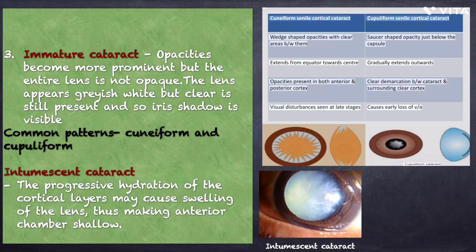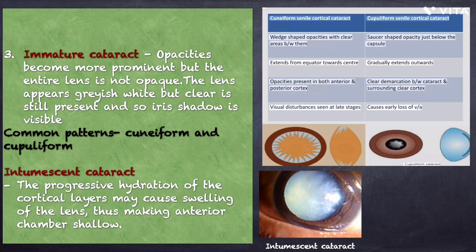Now, what is cuneiform cataract? Wedge-shaped opacities with clear areas in between. It extends from the equator towards the center. The opacities are present in both anterior and posterior cortex. Visual disturbance is seen in later stages.